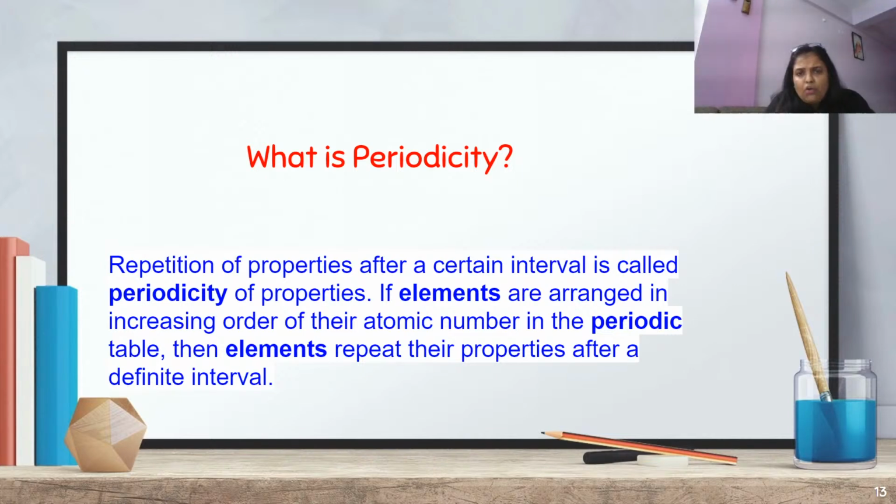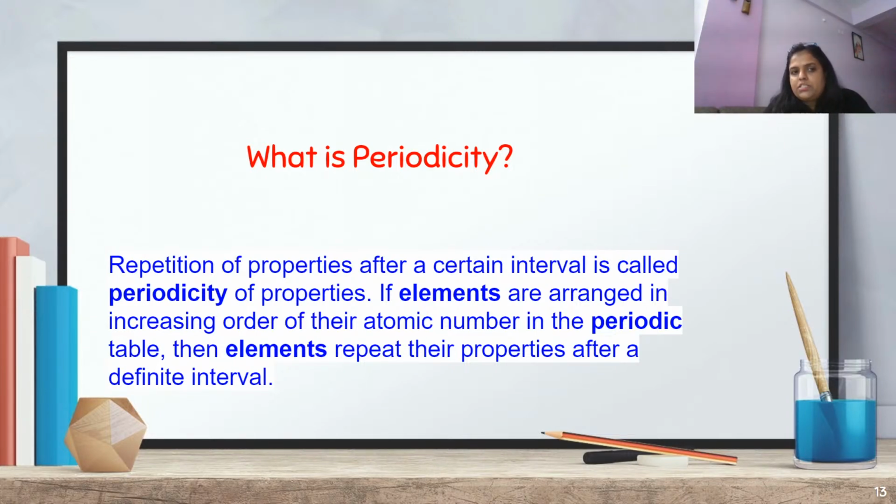Now, what is this concept of periodicity? See, there is a word periodicity, right? What is periodicity, and what is periodic law? Modern periodic law is simply the recurrence of elements' properties. The repetition of properties of elements is the result of what? Atomic number. That is actually the modern periodic law.